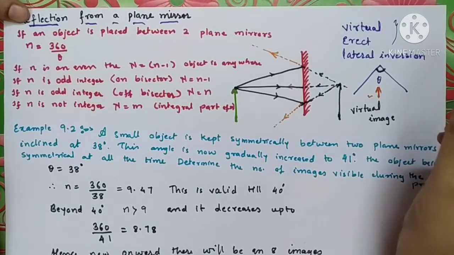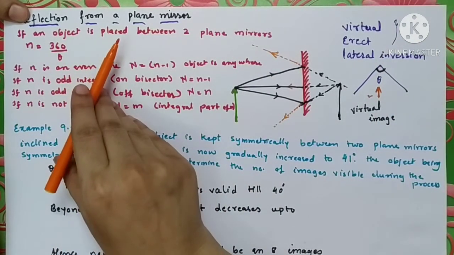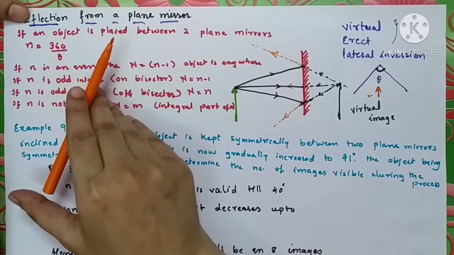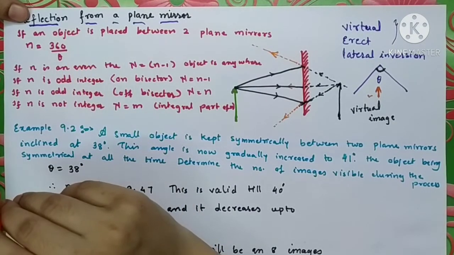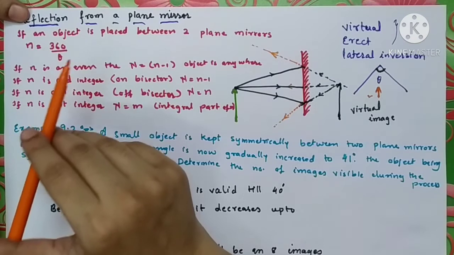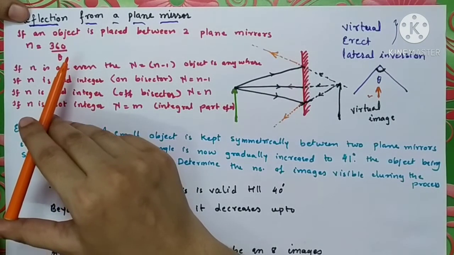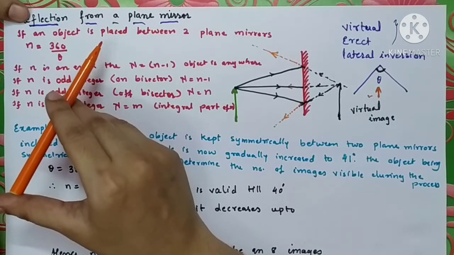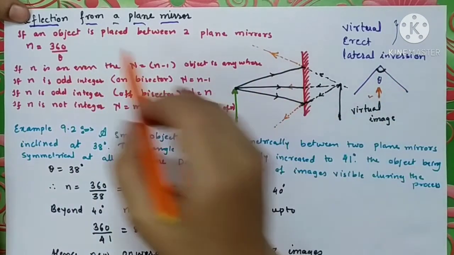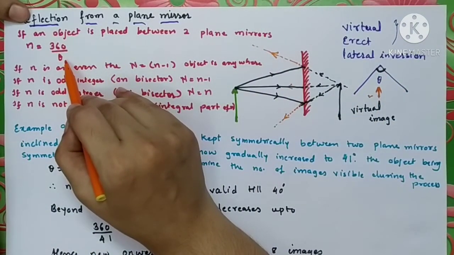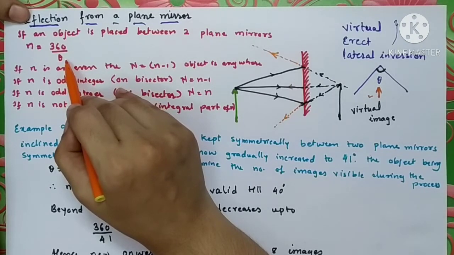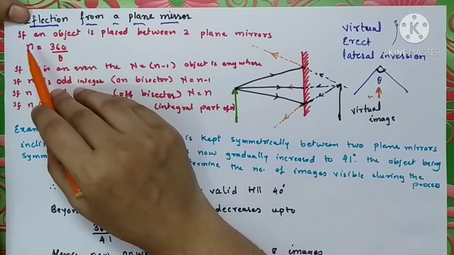So let us see what are the criteria to find out the number of images formed by the two plane mirrors which are kept inclined to each other. Here, first we will calculate this ratio 360 divided by theta. This theta is the angle between the two plane mirrors, and let us denote this ratio as small n.